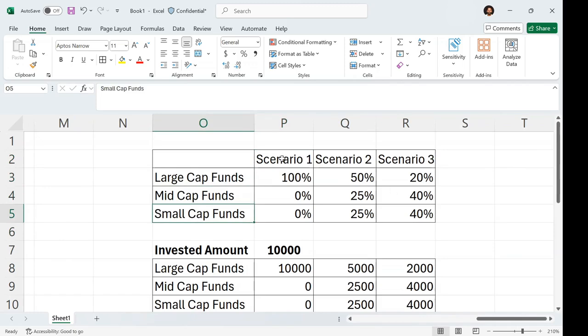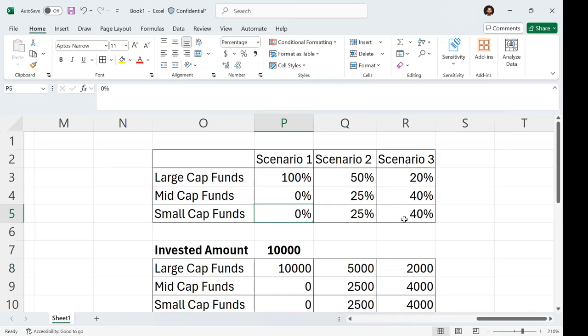In scenario one, I'm investing 100% in large cap funds, nothing in mid cap and small cap. In scenario two, I'm investing 50% in large cap, and 25% and 25% in mid cap and small cap. Scenario three, 20% in large cap, 40-40 in mid cap and small cap.